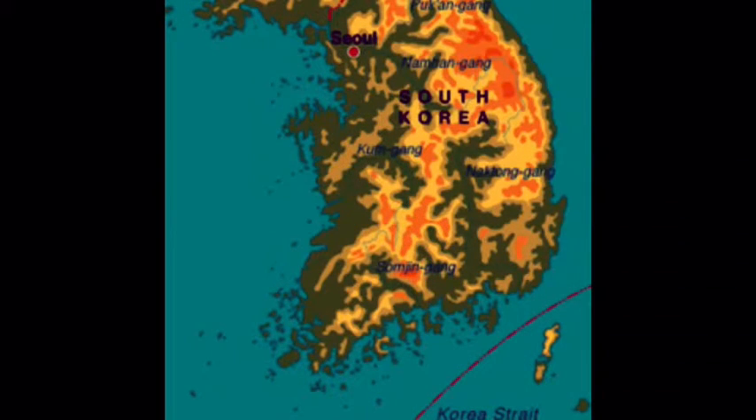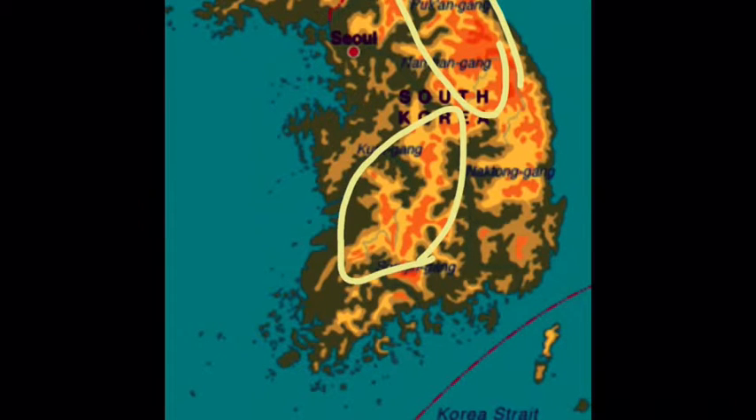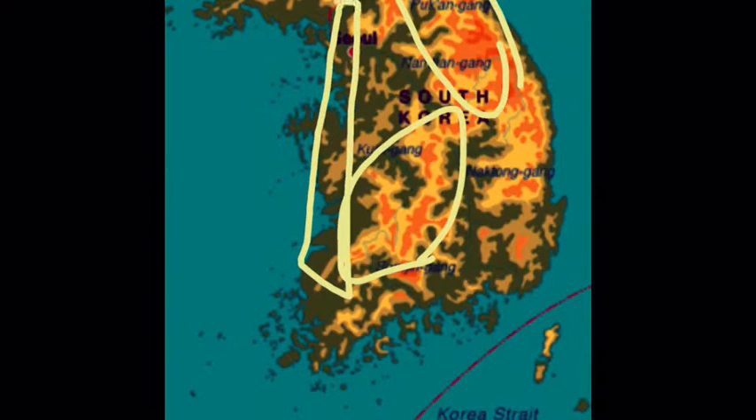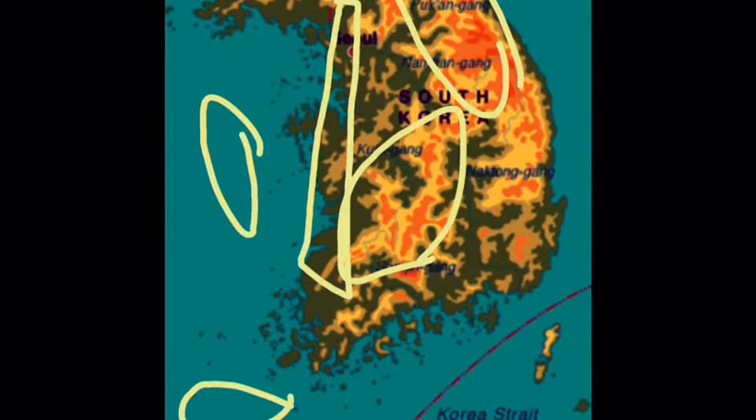The physical features of South Korea include the Halasan Mountains and the Korean Peninsula, which covers most of the country, and the lowlands in the west. The several bodies of water that surround most of South Korea are the Yellow Sea, the Sea of Japan, the Korea Strait, and the East China Sea.